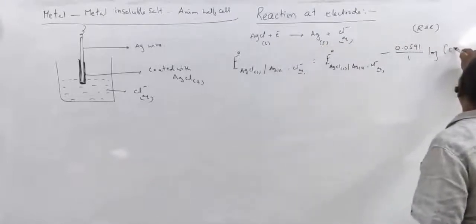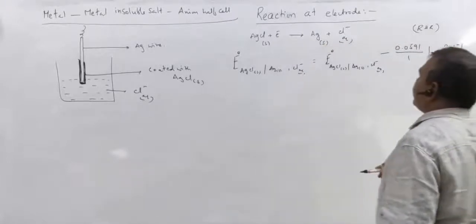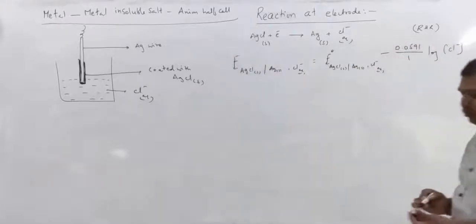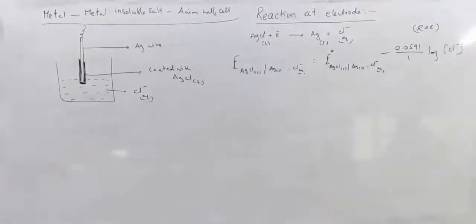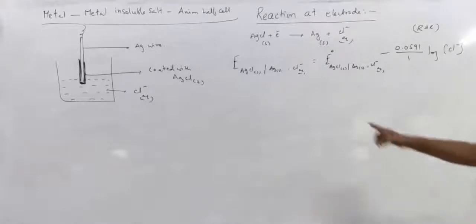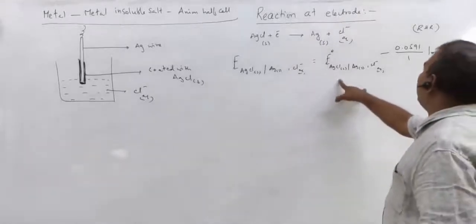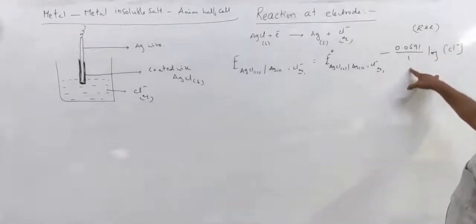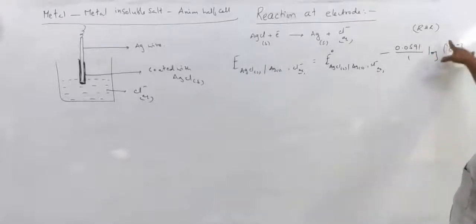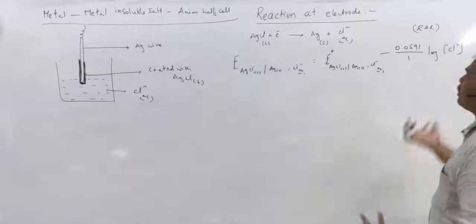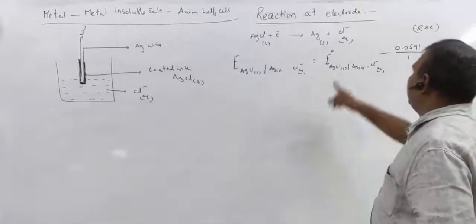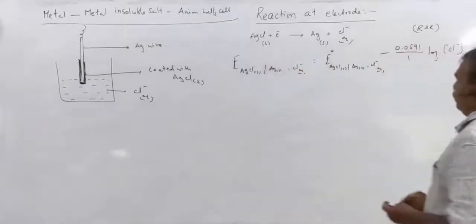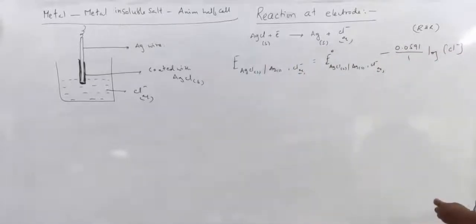Here no need of platinum, so simply like this we can represent it. E is equal to E naught minus 0.059 by number of electrons involved, log concentration of products by concentration of reactant. The active masses of silver and silver chloride are 1, so that is why I didn't include them in the Nernst equation, right?